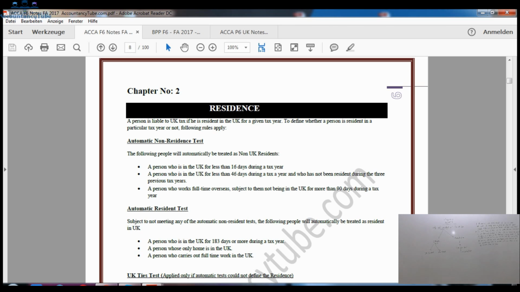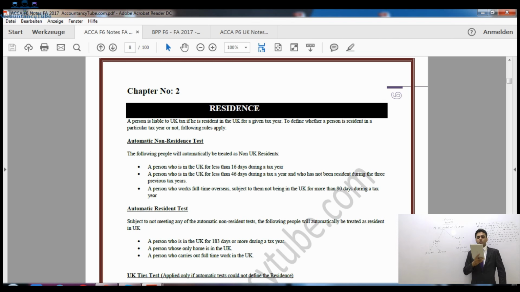To define whether a person is resident in a particular tax year or not, the following rules apply. So to determine if we are UK resident or non-resident, first we will see the automatic tests. First of all, it says automatic non-resident tests. There are 3 conditions given below. If any of those conditions apply, then we will be considered UK non-resident. So if you are non-resident, of course you will not have to pay any UK tax. Right, so what are those conditions?